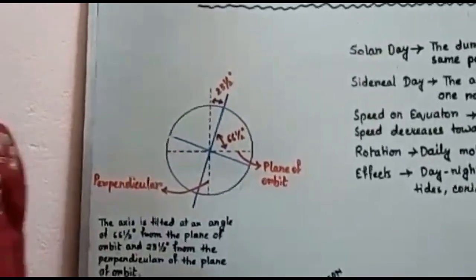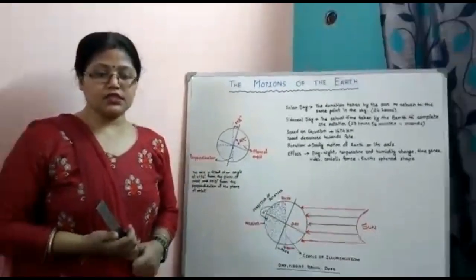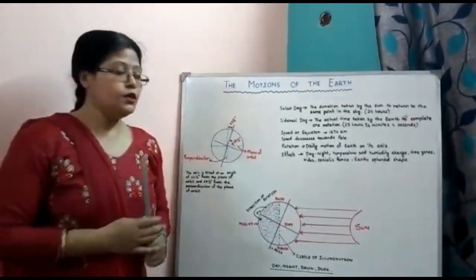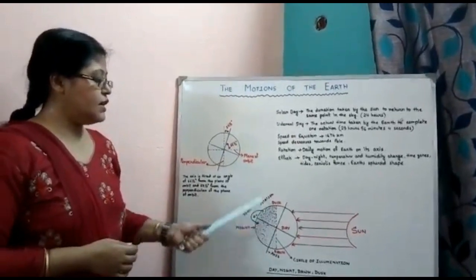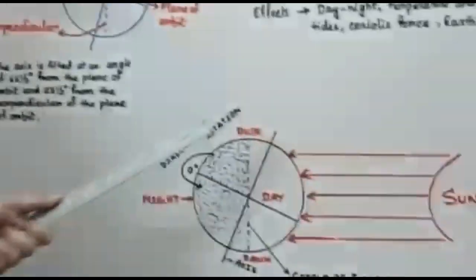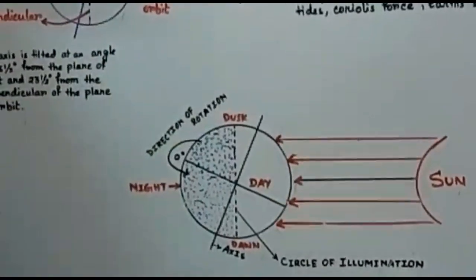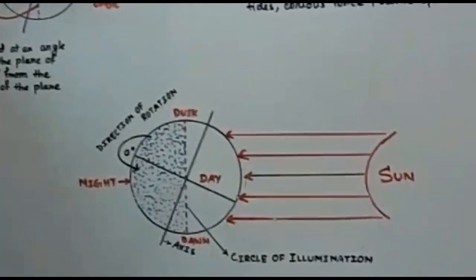Now, we all know the sun rises from the east and sets in the west. Why is it so? Because the direction of the rotation is from west to east. That is why we can see the sun rising in the east direction and setting in the west direction.